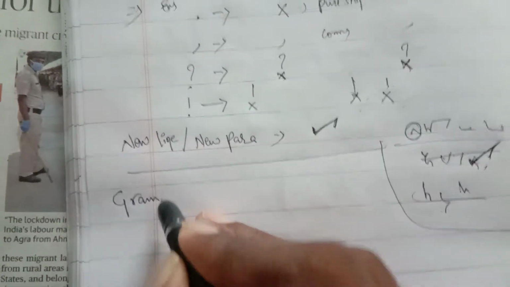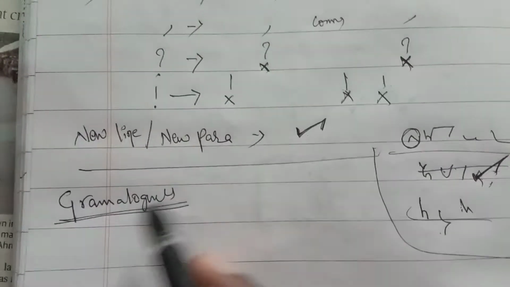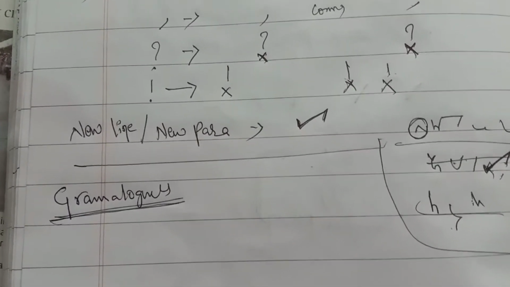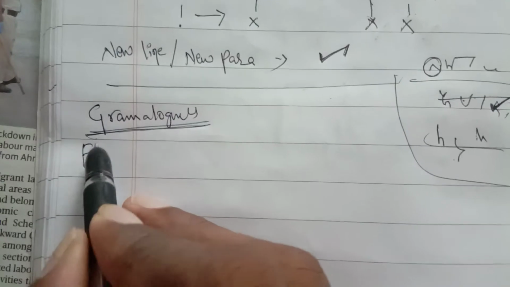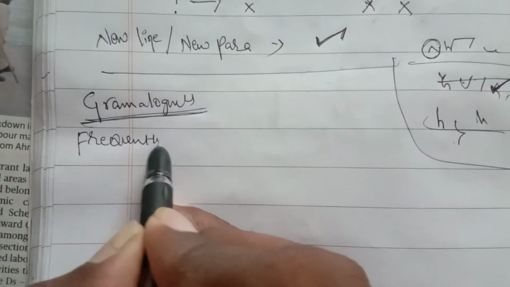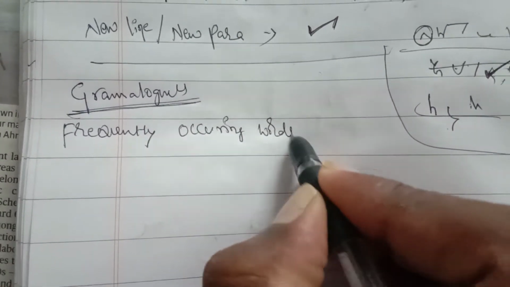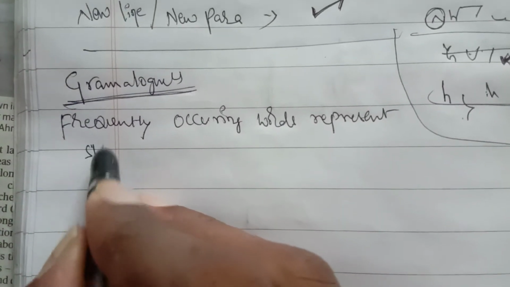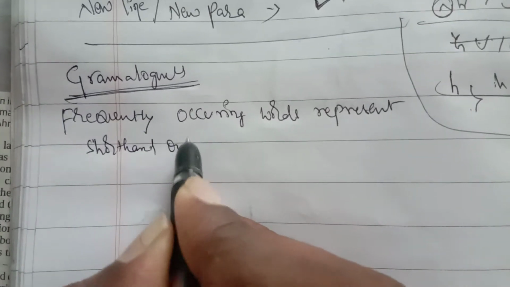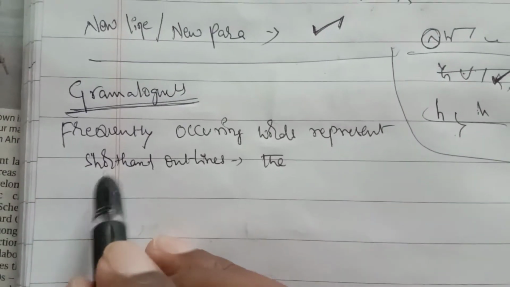Next we will start grammalogues. Grammalogues are very important in stenography. Every chapter, every lesson has grammalogues. What is the definition in steno? Frequently occurring words represented by shortened outlines, the resulting outline is called a grammalogue.